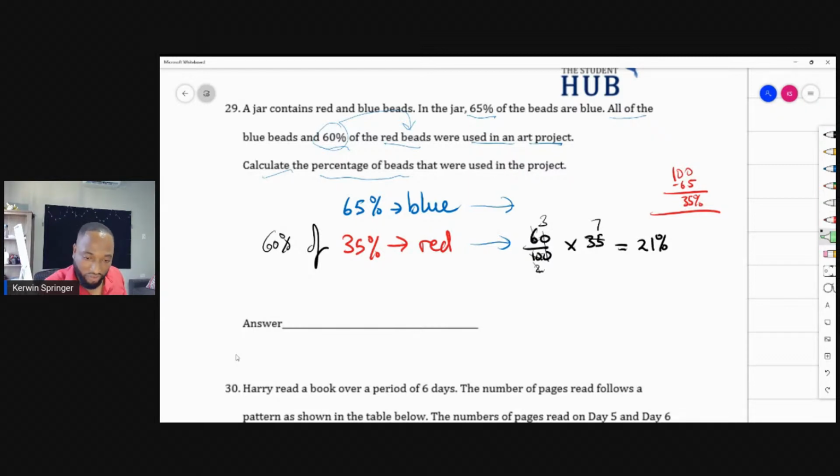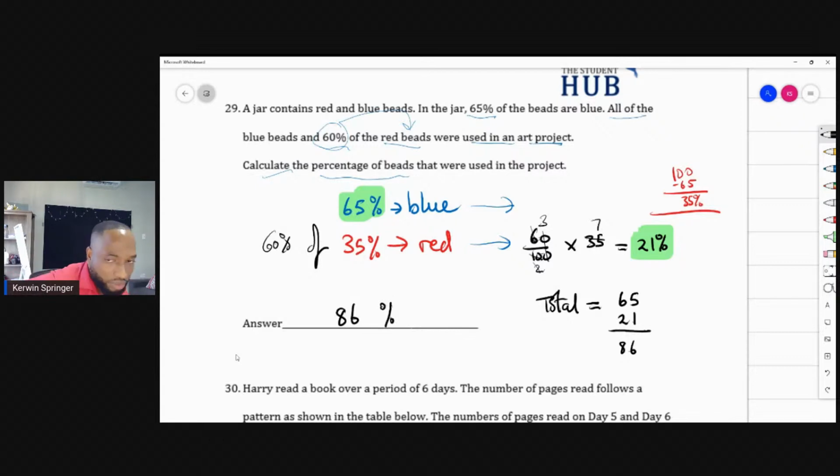So in reality, 21% of all the beads, which represents 60% of the red beads, plus the 65%, because all the blue beads get used. So the total percentage, and I want you all to really examine this question. It's a little confusing. The total is 65 plus 21 is 86%, which is what some people had and is the correct answer.